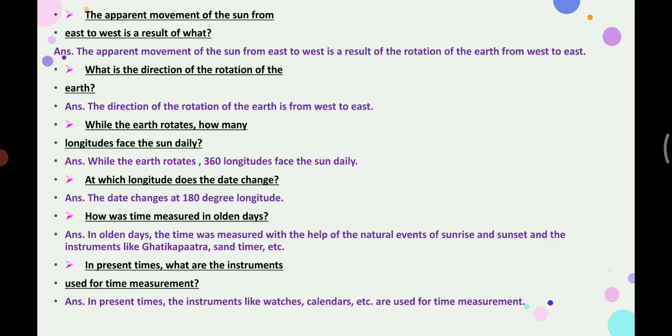Latitudes are the imaginary horizontal lines on earth, and the longitudes are the imaginary vertical lines on earth. All these are very necessary to locate a place on earth. The later part of the topic I will continue now.